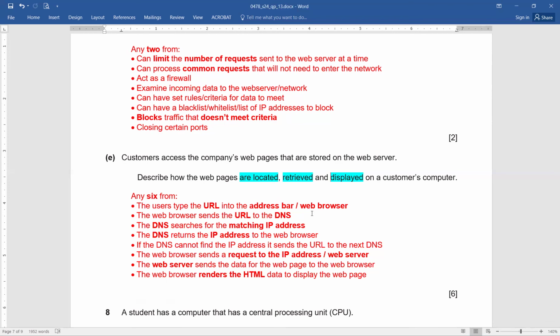The DNS searches for the matching IP address. If found, it returns the IP address. But in case the DNS is not able to find the IP address, it sends the URL to the next DNS, if you can recall the diagram that we have done. But by the way, if you are not able to recall, then the video is there, which you can watch for the working of the DNS, how it does. And inshallah, you'll be able to manage to answer such questions also.